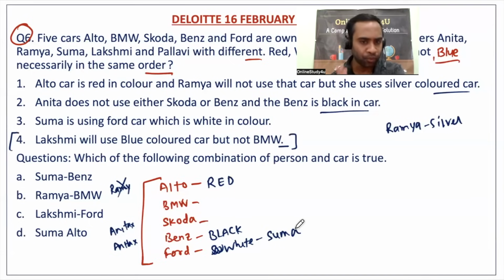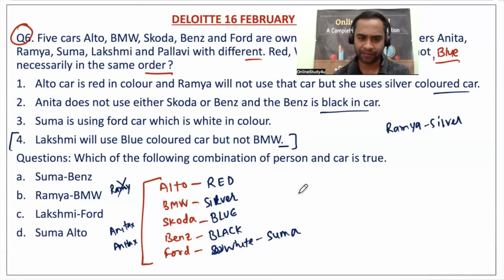The three color cars we know, so only two colors we don't know. Since Lakshmi uses a blue car but not BMW, it is very clear that BMW is not blue. So BMW will be silver. There is only one color left, silver.